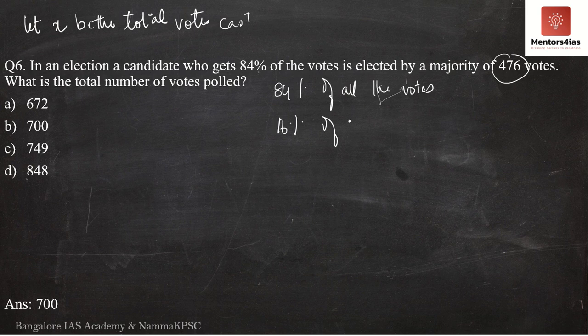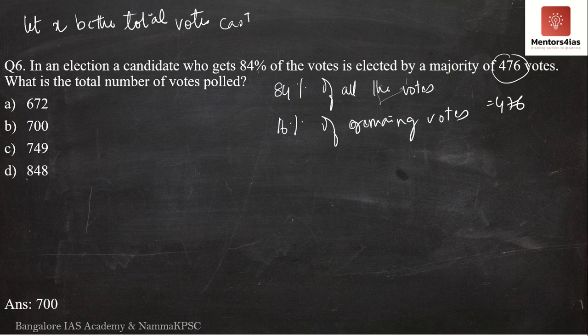It is nothing but 16% of the remaining votes. According to the question, the difference between the two is equal to 476 votes, because the person who gained 84% votes was elected by a majority of 476, meaning he got 476 votes more than the other candidate or the other candidates.